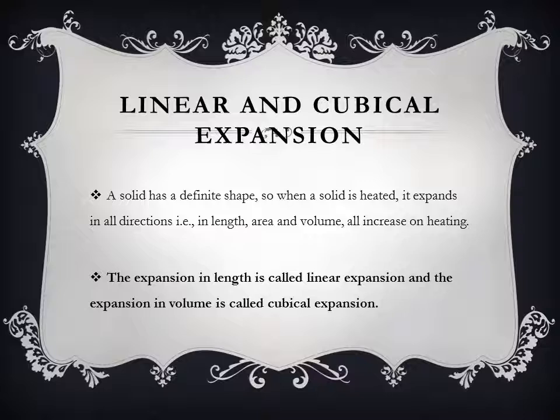What is meant by linear and cubical expansions? A solid has a definite shape. So when a solid is heated, it expands in all directions. For example, length, area and volume all increase on heating. The expansion in length is called linear expansion and the expansion in volume is called cubical expansion.